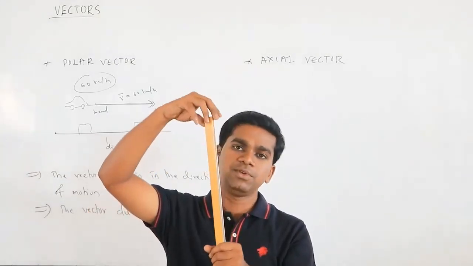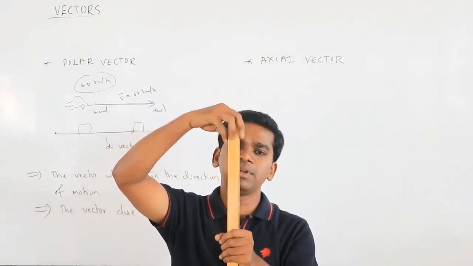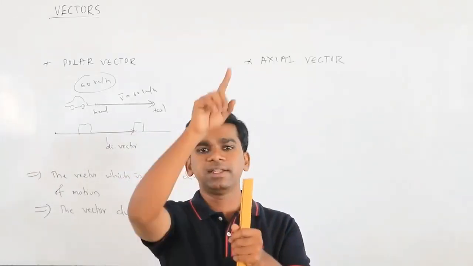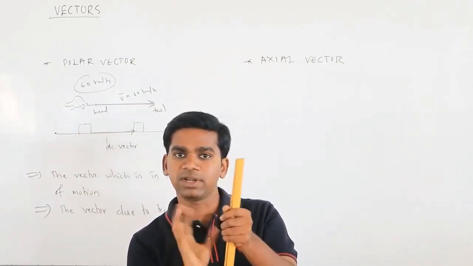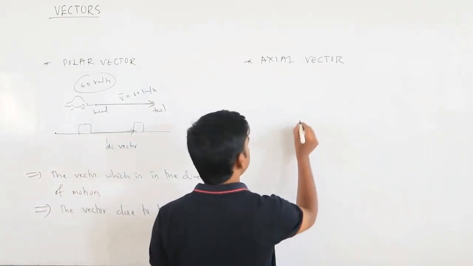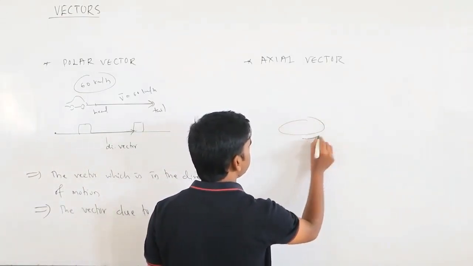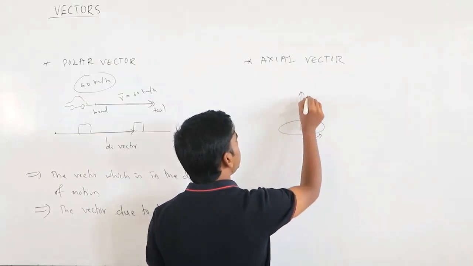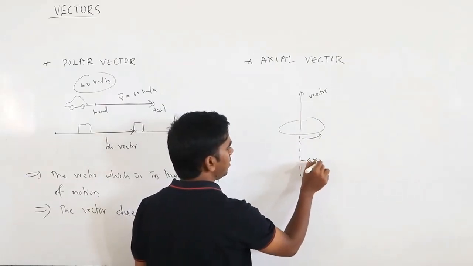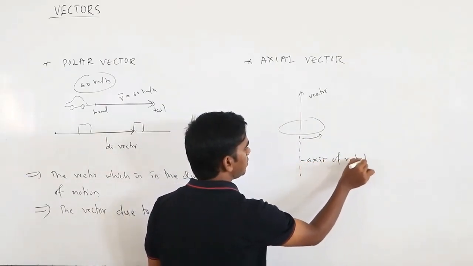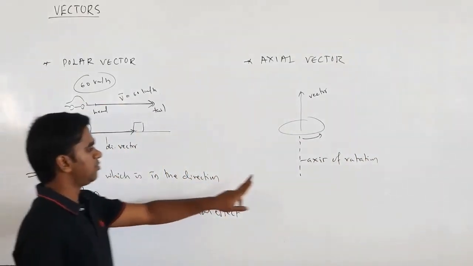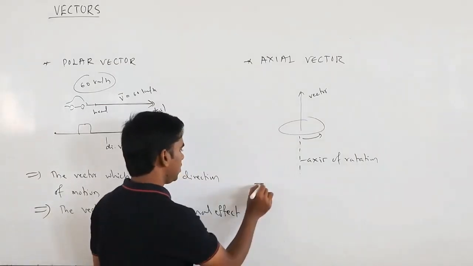Or if you rotate in the reverse direction, what will happen? It will go in the downward direction. So vectors are going to be either upward or downward, but the force is acting in a rotational manner. Okay. So suppose this is some rotation. If the rotation is here, the vector is going to be in this direction. Okay, along the axis. So this is the axis of rotation. Here the vector was in the direction of motion, but here the vector is along the axis of rotation.